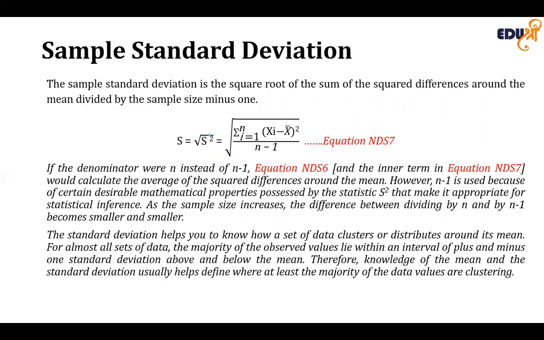Note that in both equations, the sum of squares is divided by the sample size minus 1. This value is used for reasons having to do with statistical inference and the properties of the sampling distribution, but we will be discussing that in later sections. For now, observe that the difference between dividing by n and n minus 1 becomes smaller as the sample size increases.